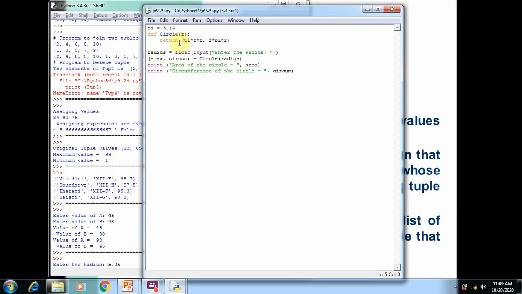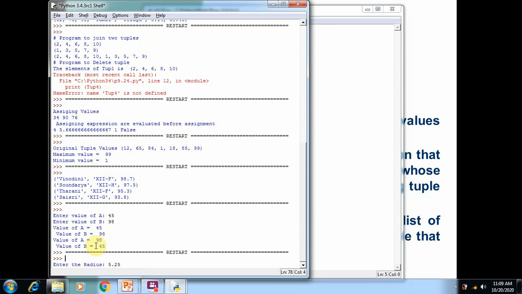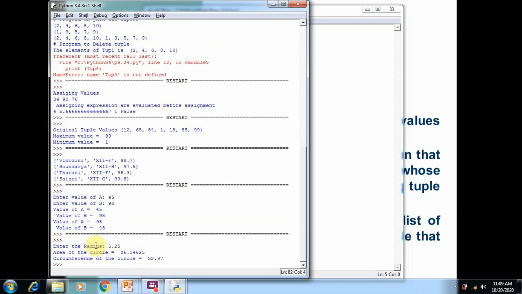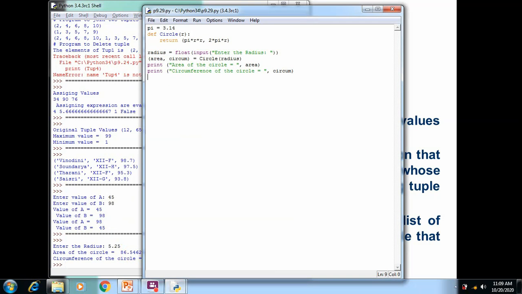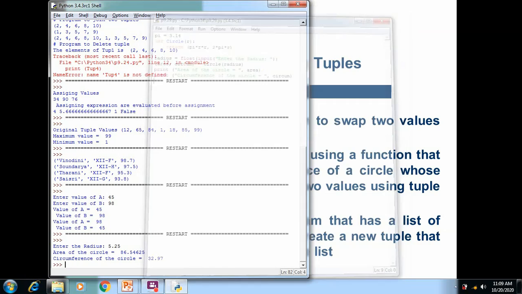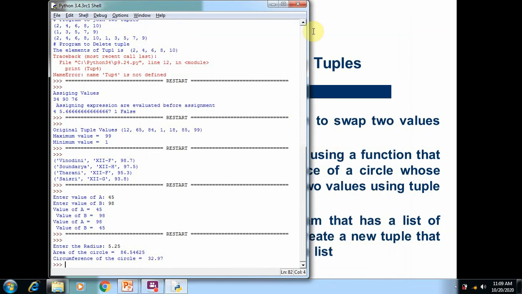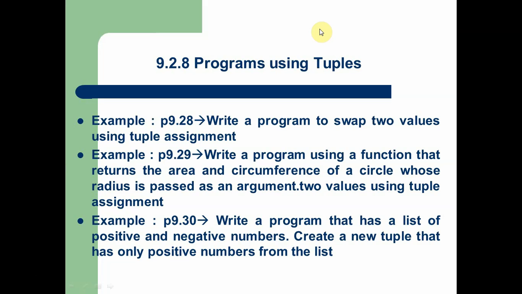So the circle function executes all the operations and returns two values. One is the area of the circle, another is the circumference of the circle, and they are stored in the variables. So we get the output. After giving the input, we can see two variables are created by using the circle function, stored in the variables area and circumference. So this is how we can return more than one value from a function to the outer area in Python.